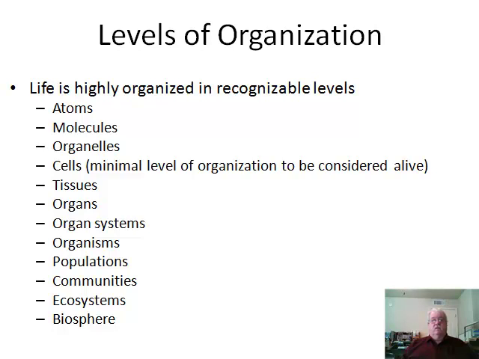Organisms consist of organ systems in a unified whole, so that one individual creature exists. It might be a tree, it might be a fungus, it might be a human, it might be a single-celled bacteria. Organisms occur in populations, which are interbreeding groups of individuals of the same type. Populations are organized into communities, a number of different populations working together to form a specific community, like a grassland, or a forest, or a pond.